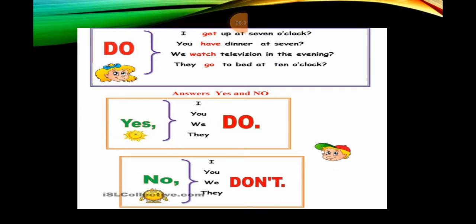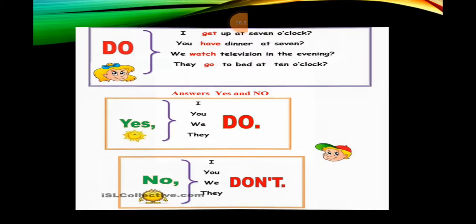Do I get up at 7 o'clock? Do you have dinner at 7? Do we watch television in the evening? Do they go to bed at 10 o'clock? Yes, I do. Yes, we do. Okay? No, I don't. No, we don't. No, they don't.